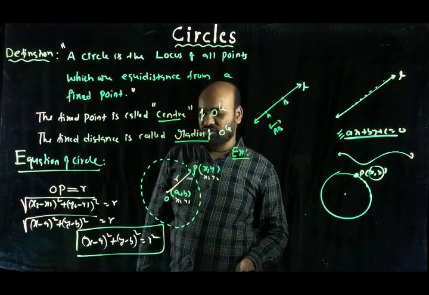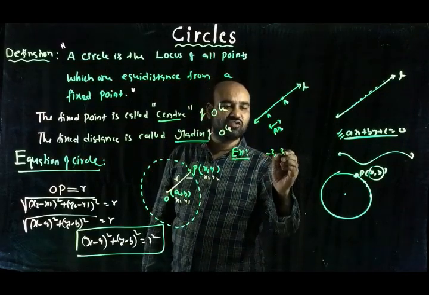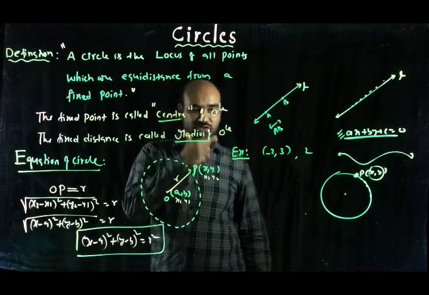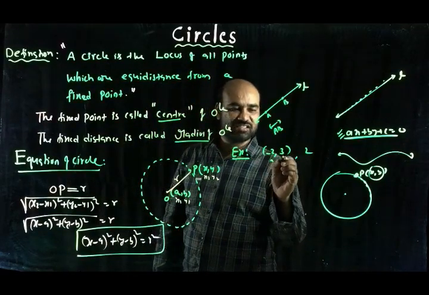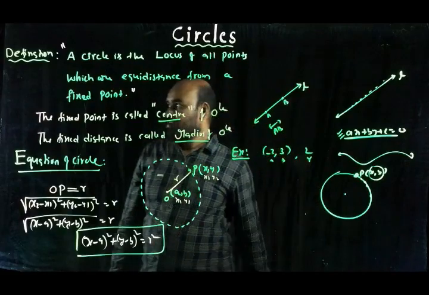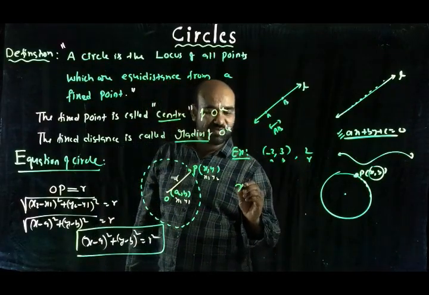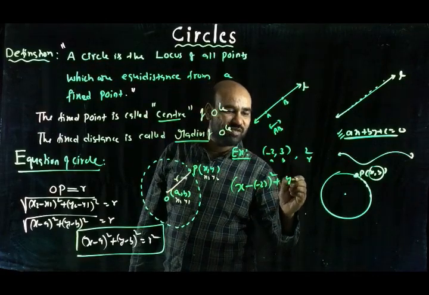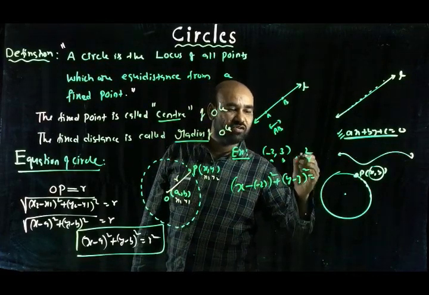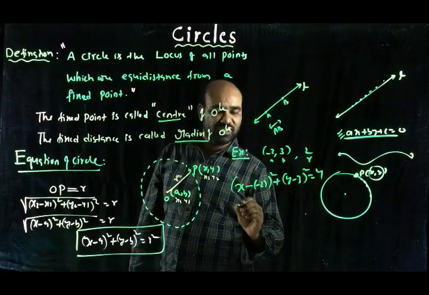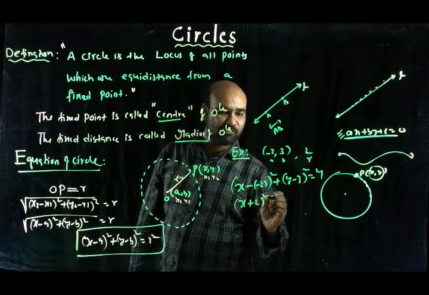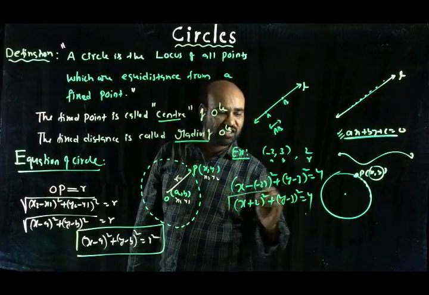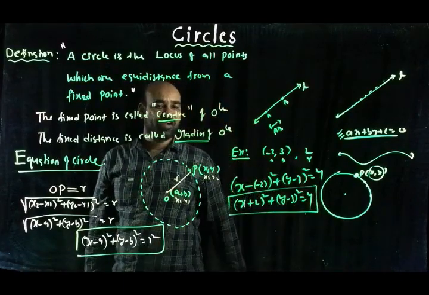Find the equation of the circle with center (-2, 3) and radius 2. Center is taken as (-2, 3), so you can take it as (a, b). This is r. Now our formula is (x - a)^2, where minus a means minus of minus 2, so (x + 2)^2 + (y - 3)^2 = 2^2, which is 4. That is (x + 2)^2 + (y - 3)^2 = 4. This is the equation of the required circle.